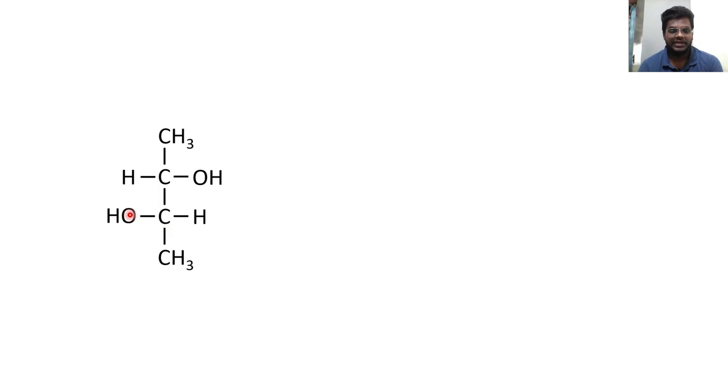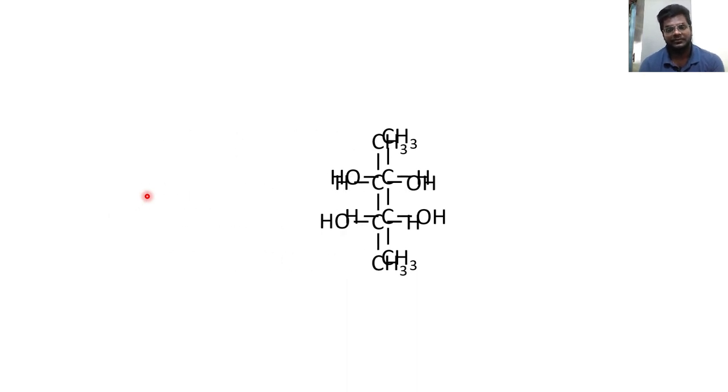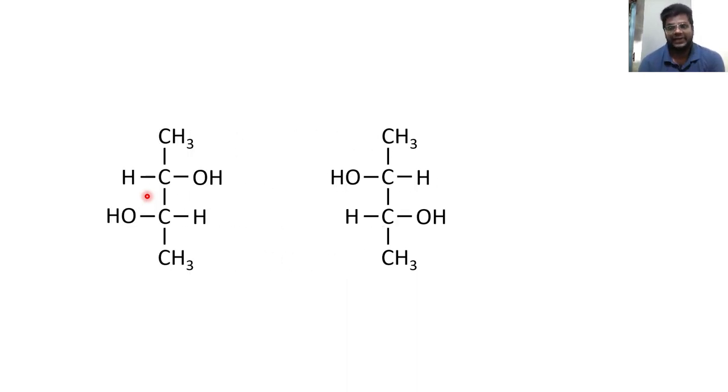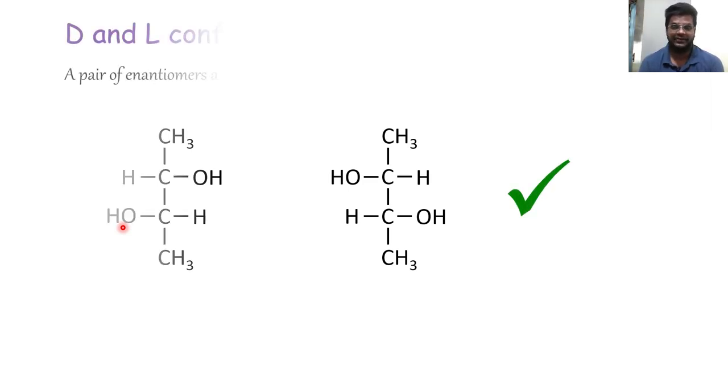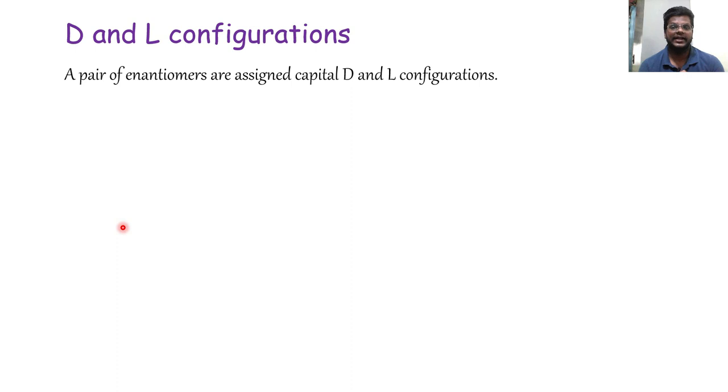But due to this stereoisomerism, the plane of symmetry is lost. Now if I draw a plane here, they won't be symmetrical anymore. If I draw its mirror image and try to superimpose, they won't get superimposed. Let's try rotating it also. See, still they are not superimposing. H and OH are not in sync, right? So checking the internal plane of symmetry is also important, and it is very easy to recognize such compounds. You will understand it when you see a molecule, whether it has a plane of symmetry or not. It is not that difficult. So these are enantiomers. Now every pair of enantiomers is assigned some configurations, capital D and capital L configurations.